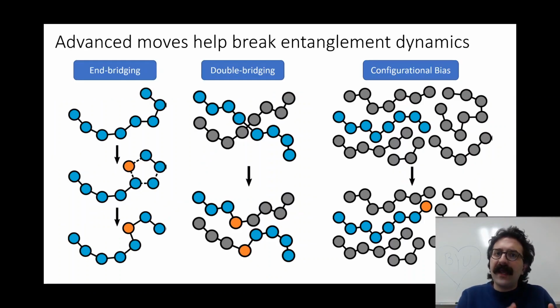We've also employed advanced movesets which help us break entanglement dynamics. For example, from the two examples of bond breaking moves you see on the left here, there's end bridging, where you break a bond of a bead and reattach it to one of the ends, essentially making a new end and relaxing the system, moving it in a way that is non-trivial. With the double bridging move, it's the same idea.